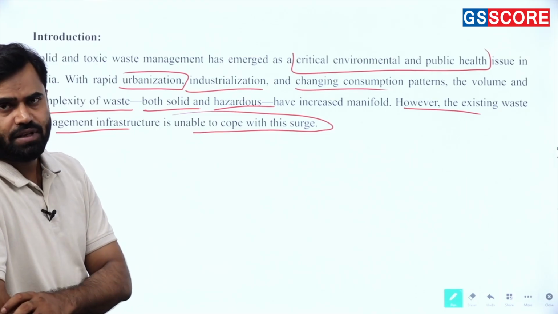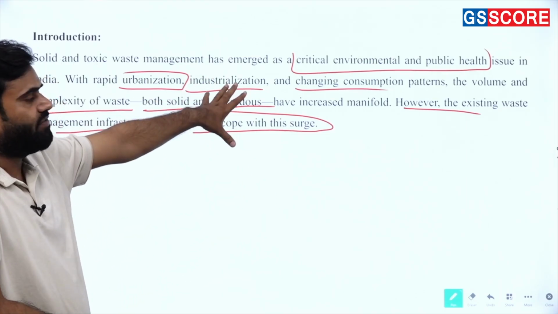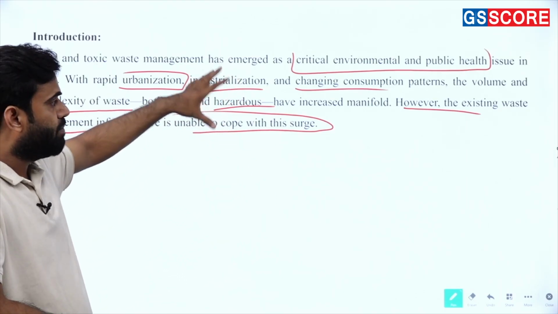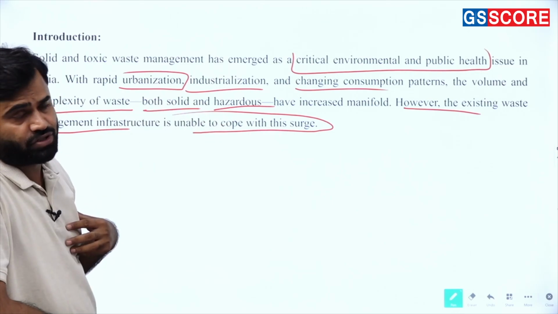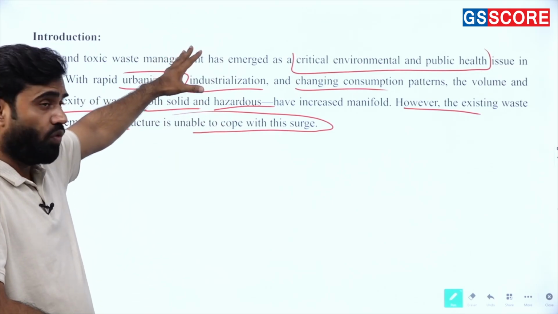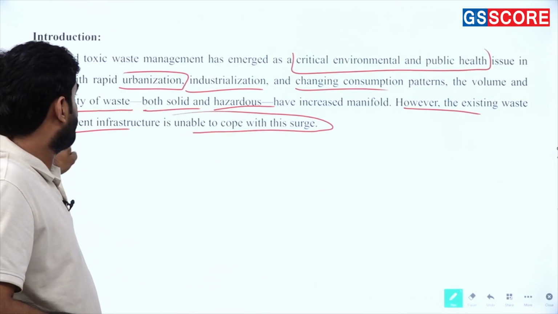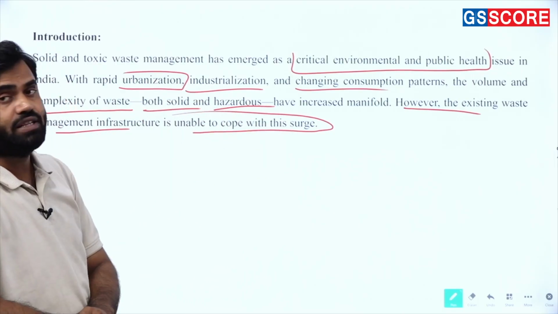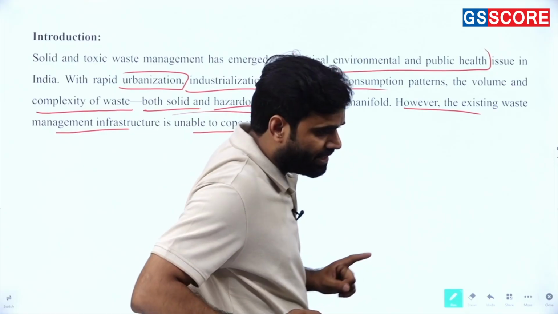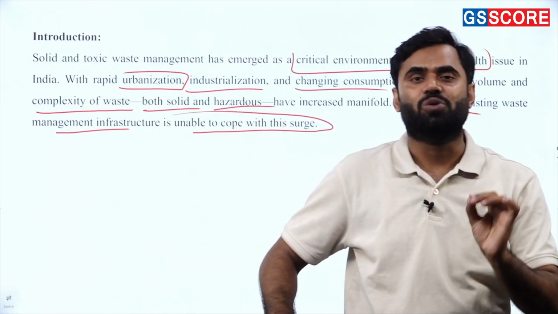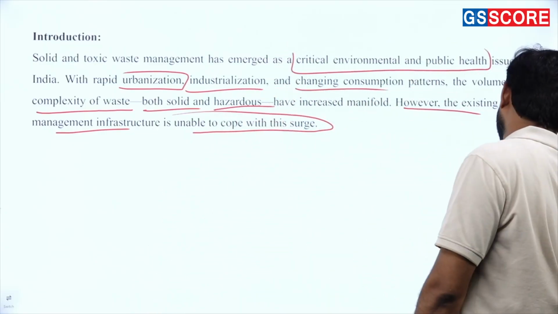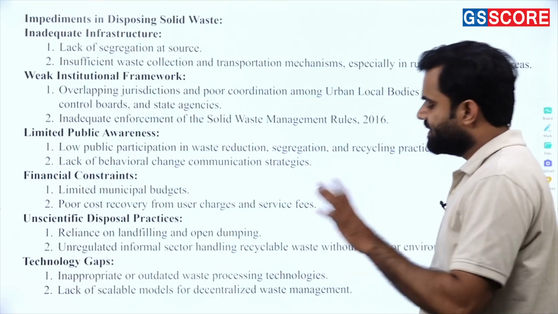Getting my points? So these 3.5 lines are the important things with which I concluded my introduction. First I mentioned why, second I mentioned the causes, and last, however, the existing waste management infrastructure is unable to cope with the surge. In the third line I mentioned the loopholes. Now let's move toward the main body. This is the main body.